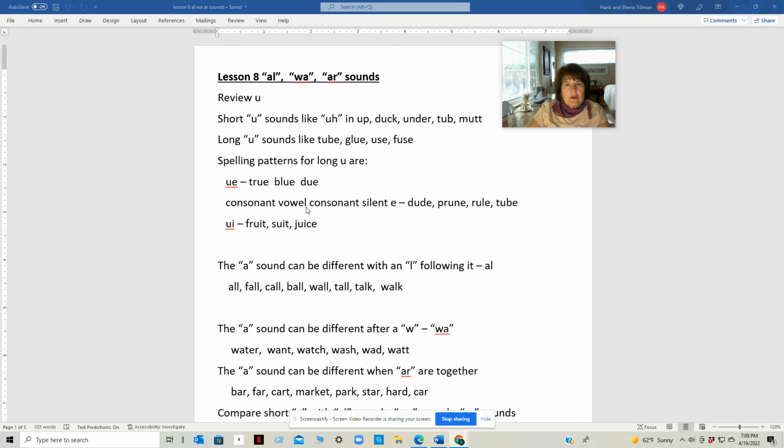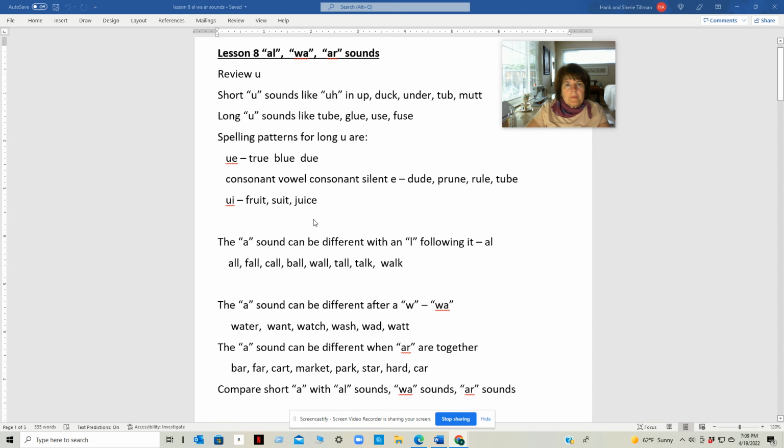Another spelling pattern, consonant vowel consonant silent E: dude, prune, rule, tube, which sounds like ooh. Or UI: fruit, suit, juice. And the other is consonant vowel consonant where it sounds like you: use, fuse.